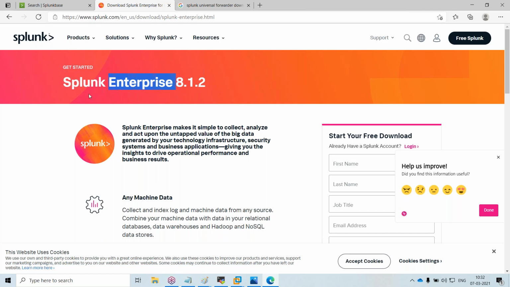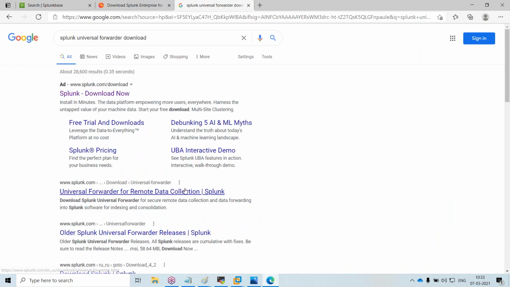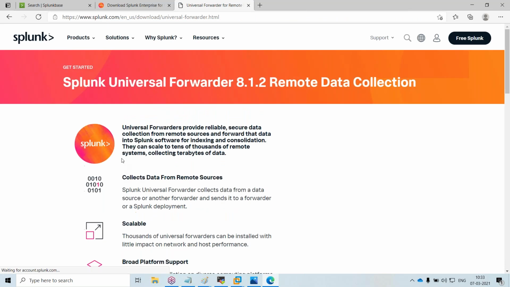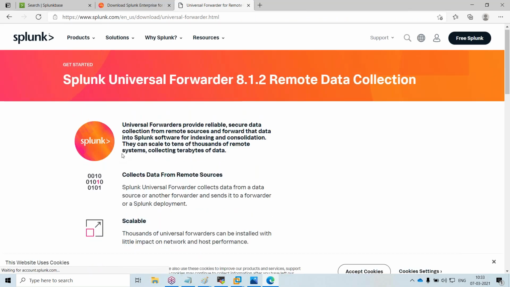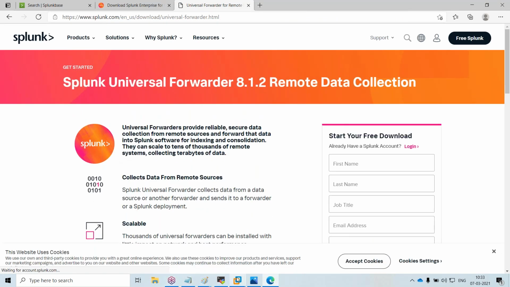You have to do some configurations, but the software would be the same. There will be two types of software. One is Enterprise Edition, which will be around 400 MB, and there is the Universal Forwarder. Universal Forwarder is a lightweight program, but what it will do is send the logs from your source systems.